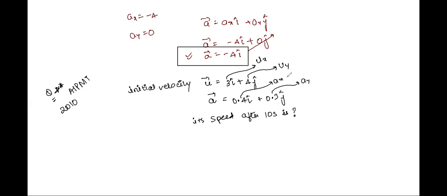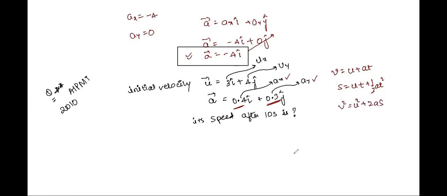So here, for such a question, we can clearly see that both x component as well as y component of acceleration are constant. See, this is 0.4 and this is 0.3. Constant means no dependence on time. So very simple, we know the formula for speed with time. We have three relations: v is equal to u plus at, s is equal to ut plus half at square, then v square is equal to u square plus 2as.